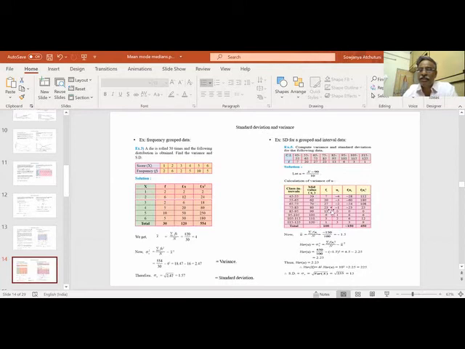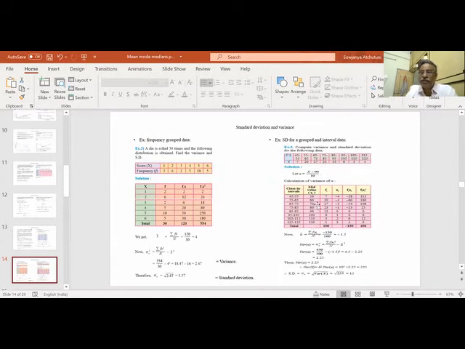The midpoint is xi and the frequency remains as it is: 7, 20, 27, 23, 13, 6, 3, 1. So total frequency is 100. It is not given here. The question says compute the variance and the standard deviation for the following data of 100 variables. It is not given, but when I add it, I get total sigma fi is 100.